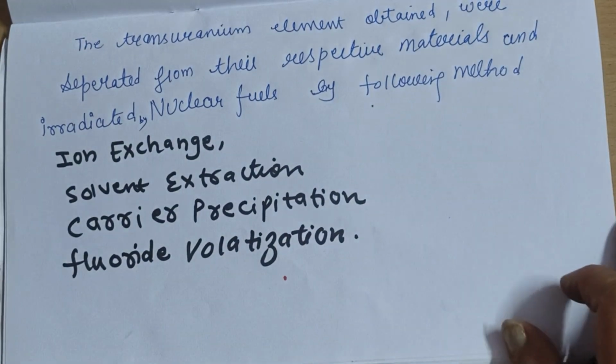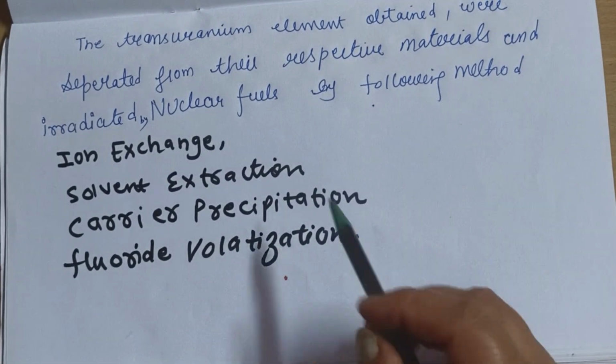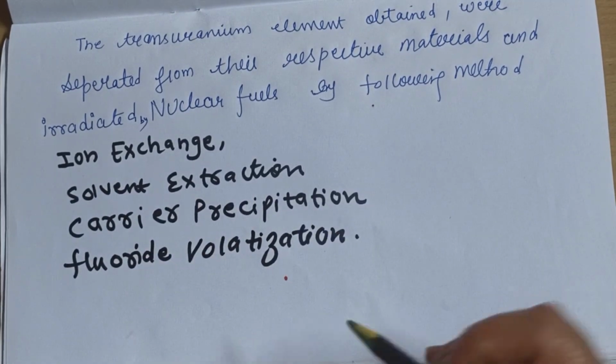Now the important thing is that you have now seen the synthesis of the transuranium elements, but how can they be separated? They can be separated by ion exchange method, solvent extraction method, carrier precipitation, chloride volatilization method, etc.